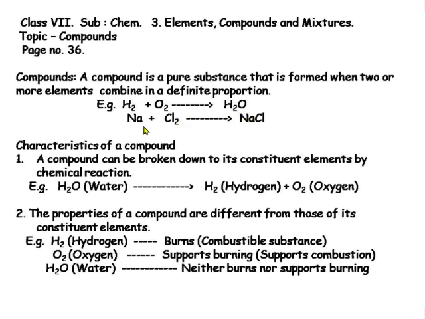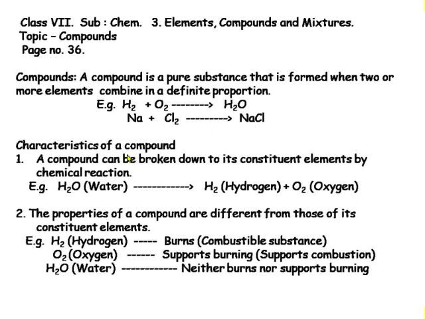Let us take another example to understand this. This is an element sodium. This is another element chlorine. When these two elements combine, they form another substance, sodium chloride or salt. This is also a compound because in this substance there are two different elements, sodium and chlorine.